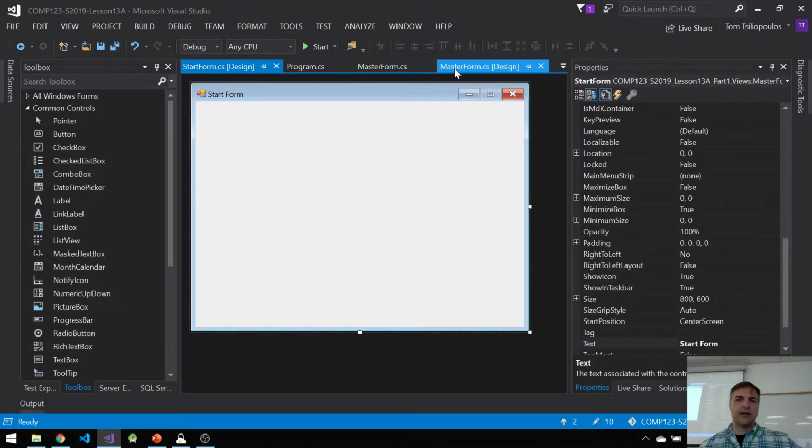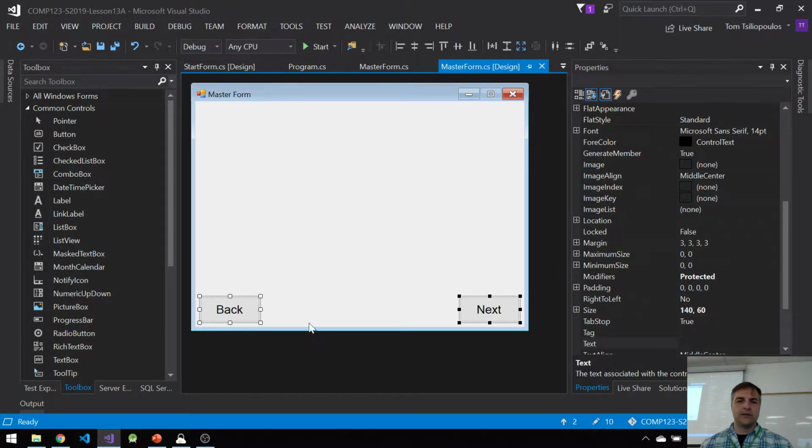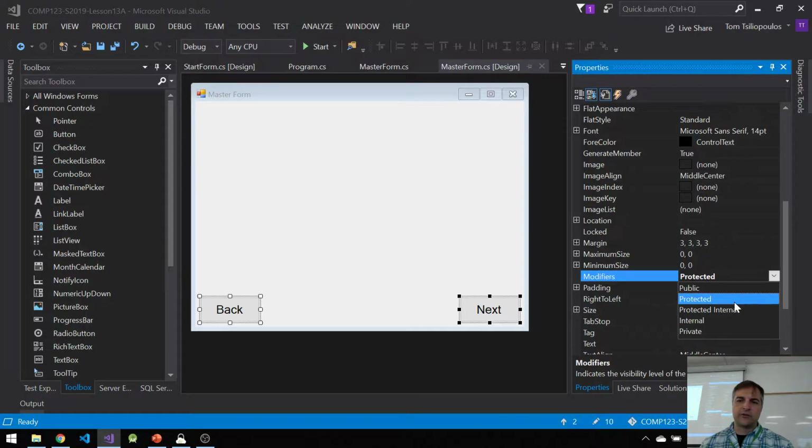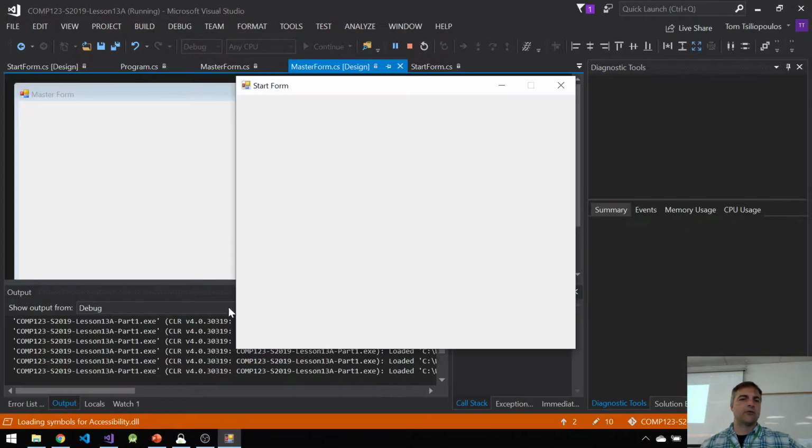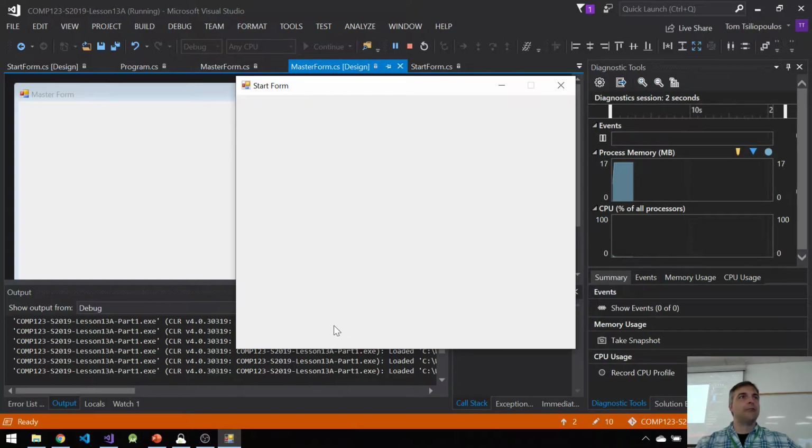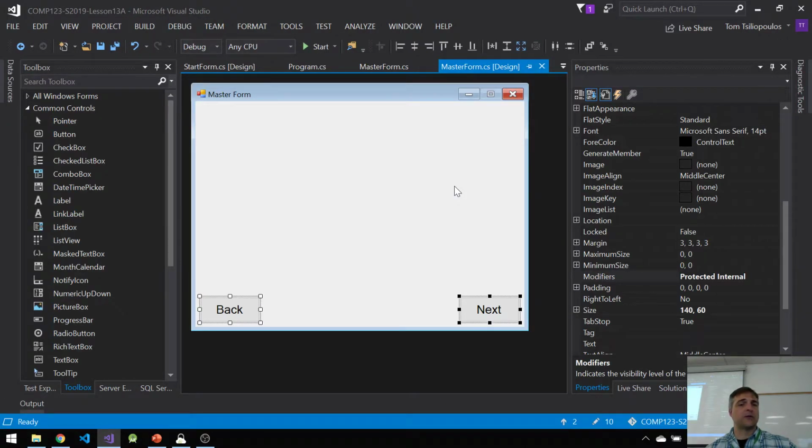Sometimes what works a lot is on the master form, you can change these from protected to protected internal, right? You can try different things. And then if you build, rebuild, and then run, sometimes they'll show up. Sometimes it'll show up for you right now, works no problem, but not for me. And this is why I haven't asked you guys to do visual inheritance with controls, because it's intermittent like this. I'm not sure what the problem is in terms of why it works sometimes and not other times. And sometimes it works for me too.